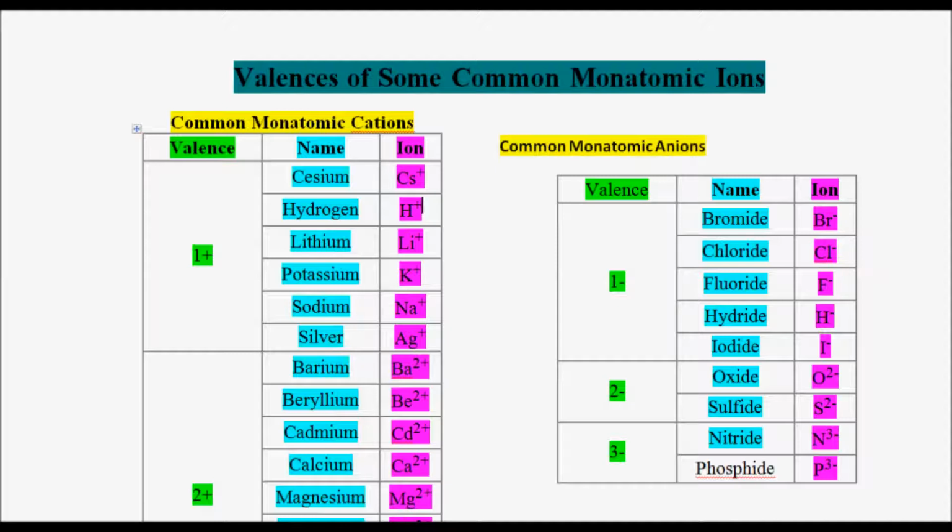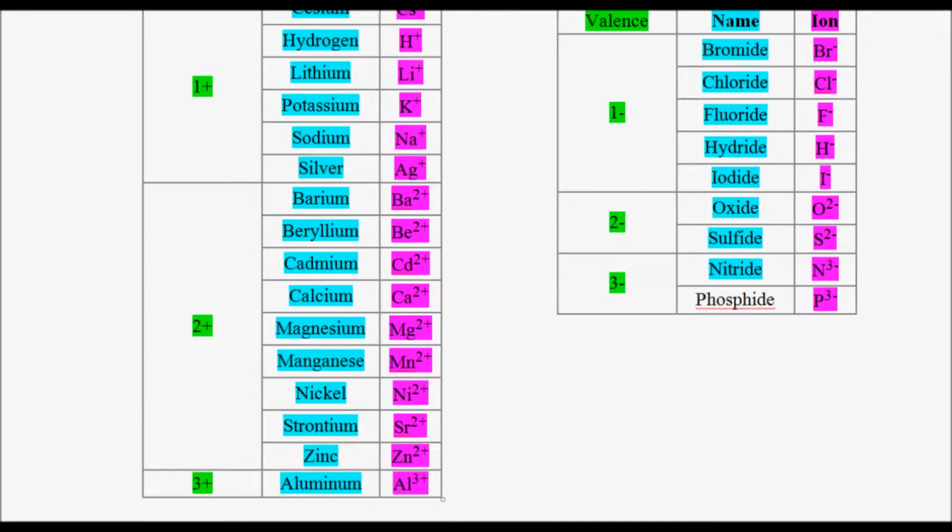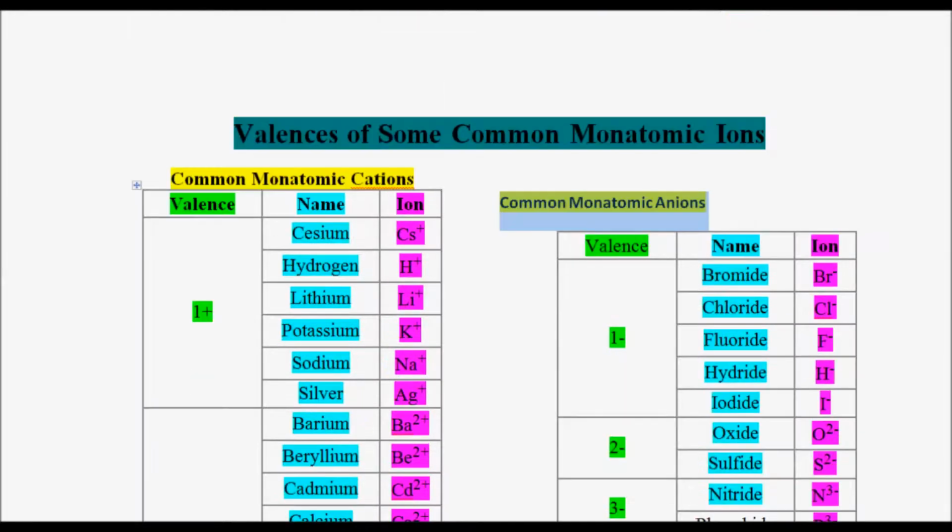It is not sufficient to just understand what a cation and an anion are. You have to remember all these monoatomic cations and monoatomic anions which I have given here, and I will try to put them in my description.